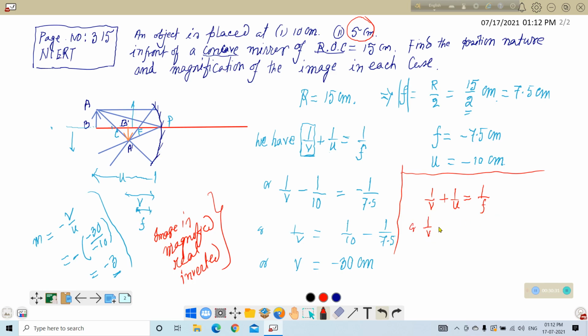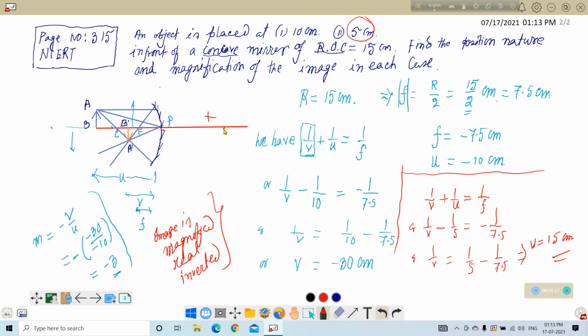Or 1 by V minus 1 by 5 is equal to minus 1 by 7.5, or 1 by V is equal to 1 by 5 minus 1 by 7.5. That implies, after calculation, you will get V is equal to 15 centimeters. That means plus 15. That means the image will be formed at this side.